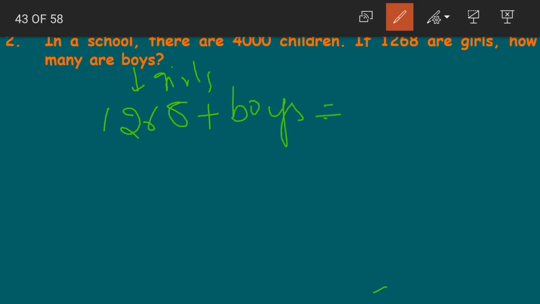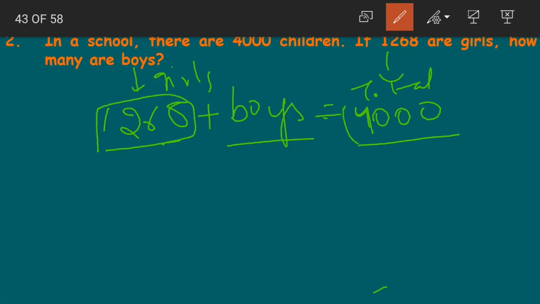And when we add these two, the total number of children is 4000. So when we add the number of girls and boys, we get the total number of children. But here we have the number of girls and the total. The number of boys is missing.